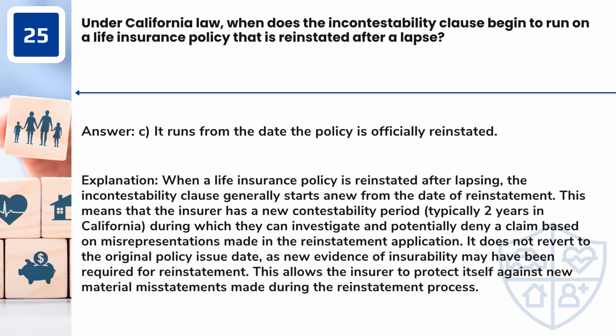Answer: C. It runs from the date the policy is officially reinstated. When a life insurance policy is reinstated after lapsing, the incontestability clause generally starts anew from the date of reinstatement. This means that the insurer has a new contestability period, typically 2 years in California, during which they can investigate and potentially deny a claim based on misrepresentations made in the reinstatement application.